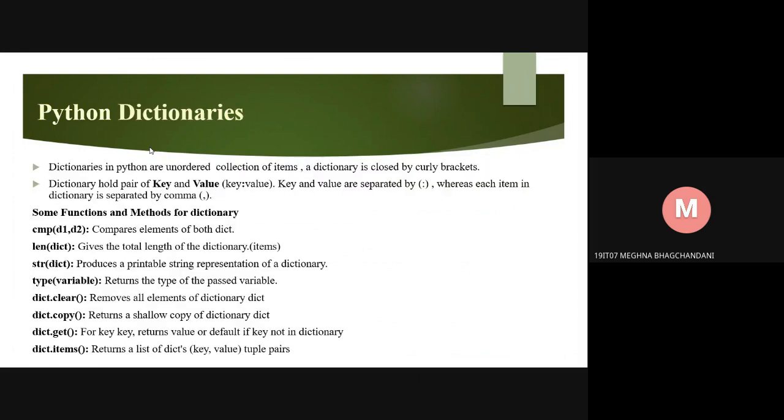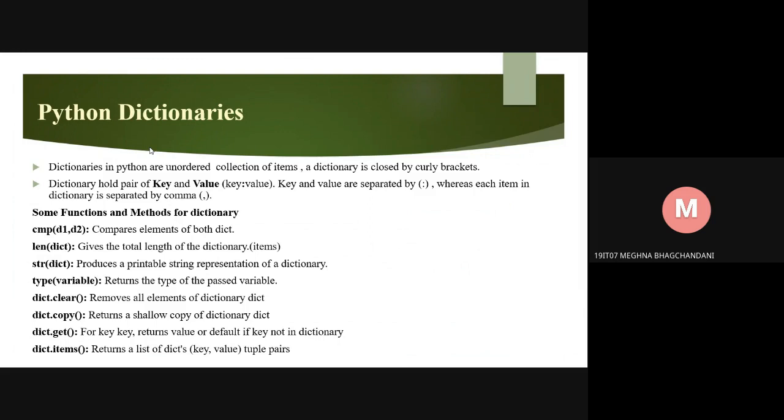Python dictionaries. Dictionaries in Python are an unordered collection of items. A dictionary is enclosed by curly brackets. A dictionary holds pairs of key and value. Key and value are separated by a colon, whereas each item in the dictionary is separated by a comma. Some functions and methods for dictionary.